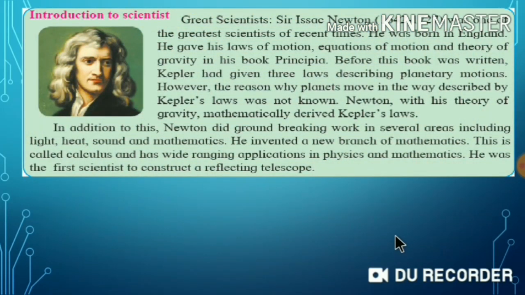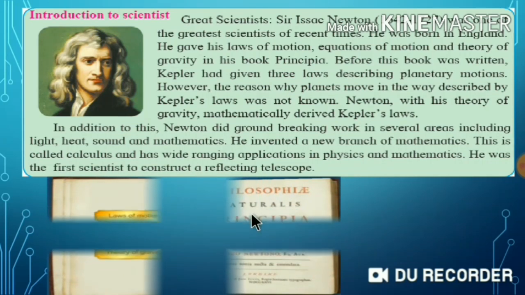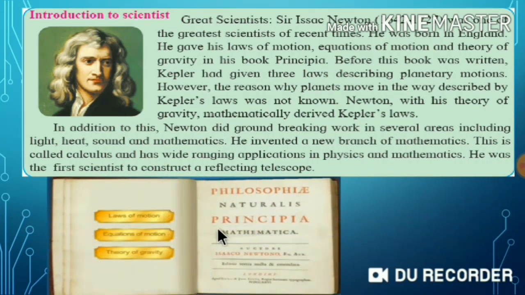Let's introduce a great scientist, Sir Isaac Newton, born in 1642, died in 1727, one of the greatest scientists of recent time. He was born in England. He gave his laws of motion, equations of motion, and theory of gravity in his book Principia. So this is a book which is called Principia.